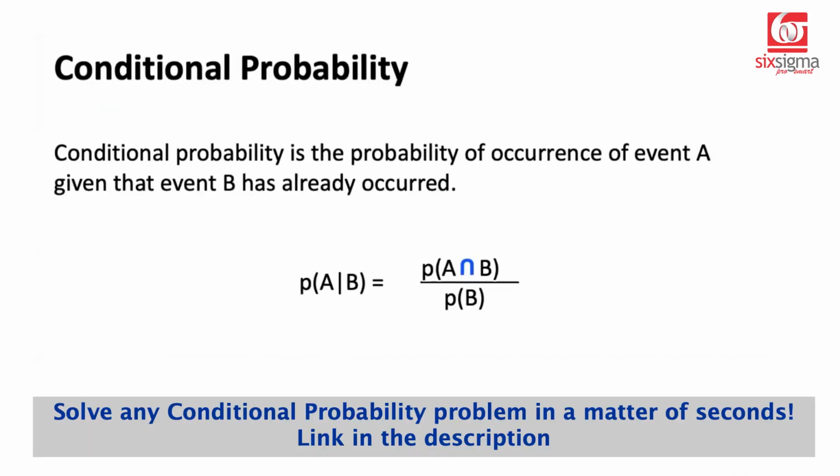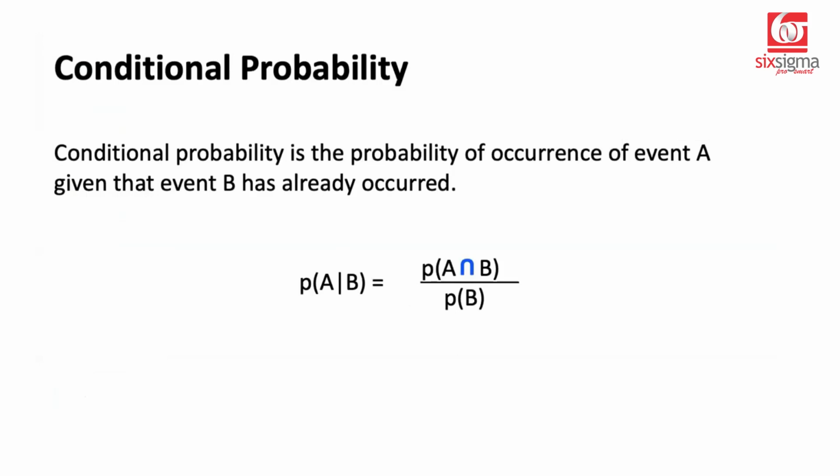Now let's move to the concept of conditional probabilities. You can observe the change in the way the problems are stated when it comes to conditional probabilities. There would be conditions indicated very clearly in the language itself. The basic definition states that conditional probability is the probability of occurrence of event A, given that event B has already occurred. It is represented as probability of A given B.